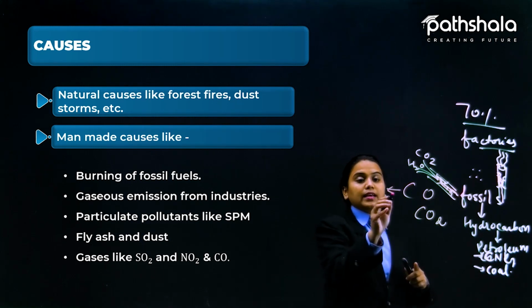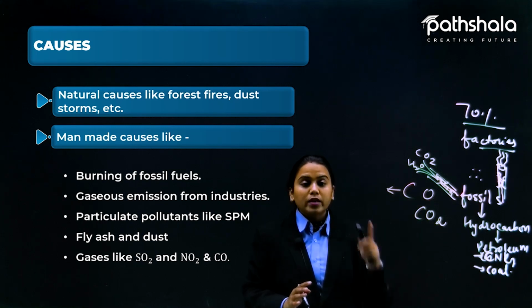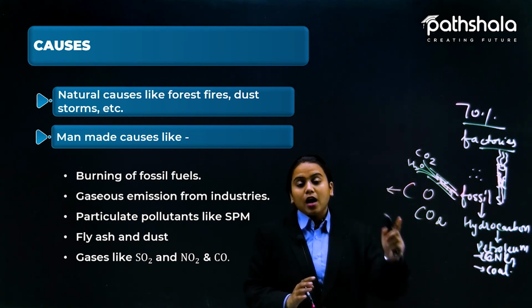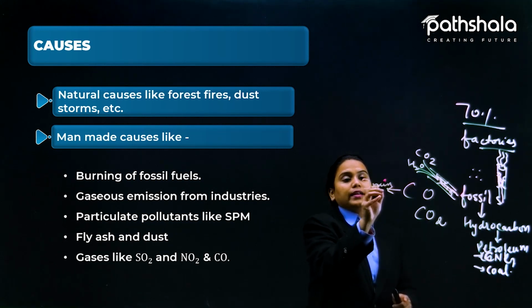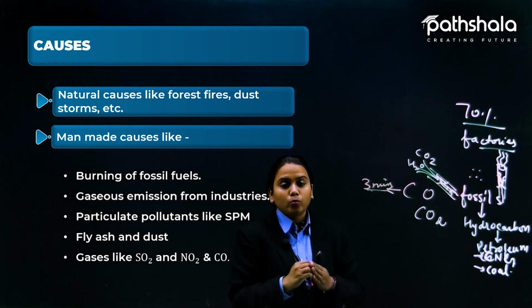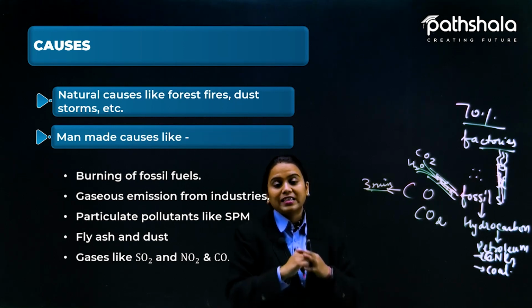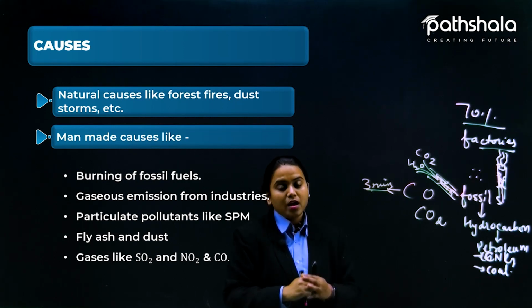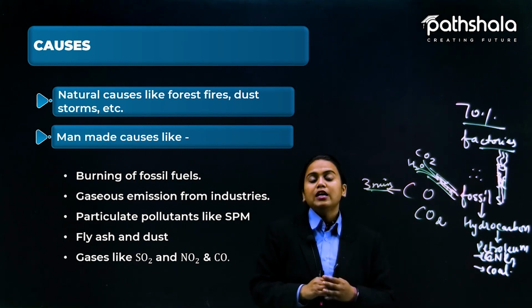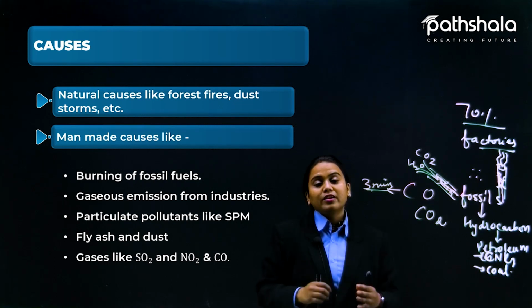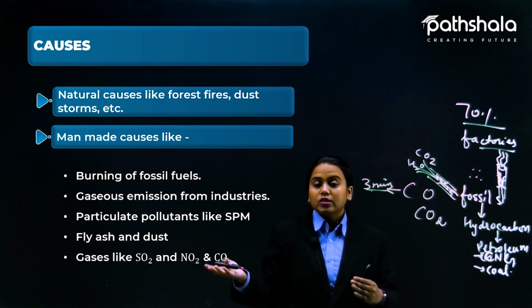Here, this actually has a deficiency of oxygen. Now, this wants oxygen to be added to it. Now, when we inhale carbon monoxide, within 3 minutes, it gets stuck to the hemoglobin, it gets blocked to the hemoglobin, and now our hemoglobin is not able to take in oxygen. And because it gets blocked by carbon monoxide, oxygen is not supplied to our whole body, and within 3 minutes we could die. Okay, so see the reason.